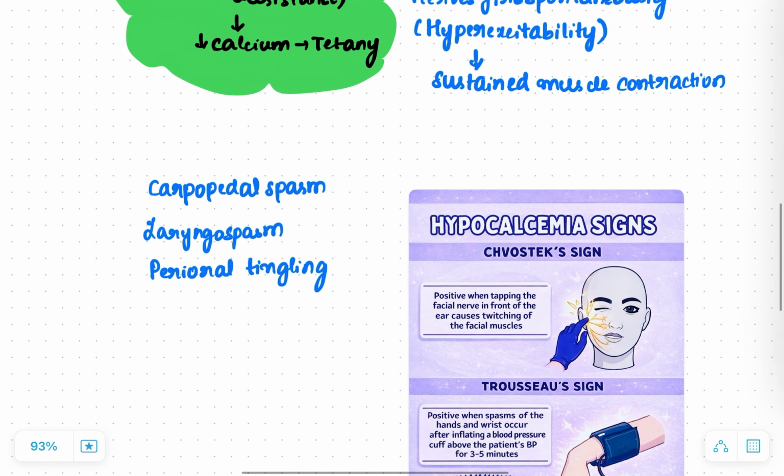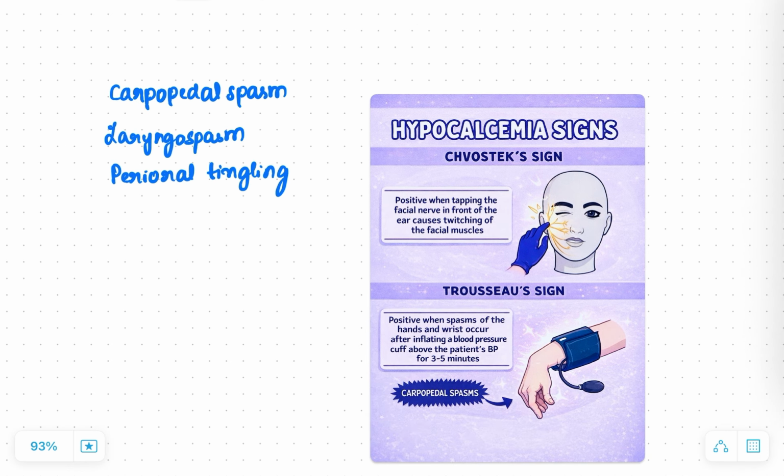So decrease in the calcium levels in tetany will cause carpopedal spasm, laryngospasm, which is more dangerous, and perioral tingling. There are a few signs which are important, that is Chvostek sign and Trousseau sign. The first sign is, whenever we tap the facial nerve in front of the ear, it will cause twitching of the facial muscle. That is the Chvostek sign.